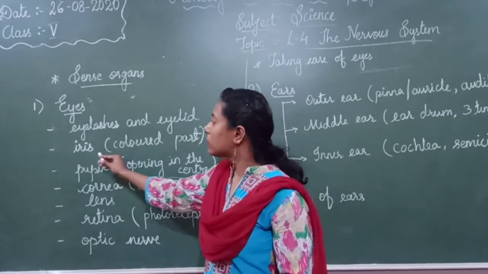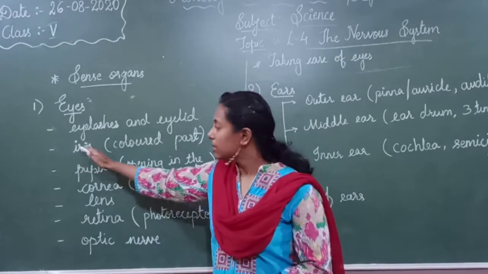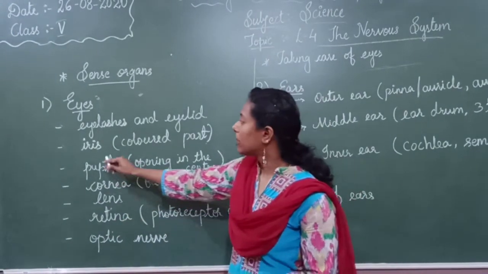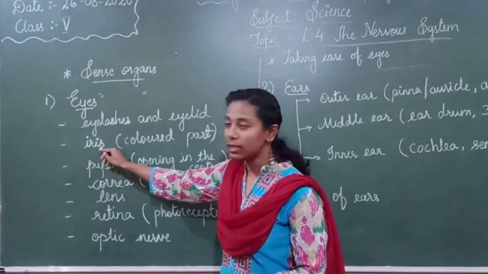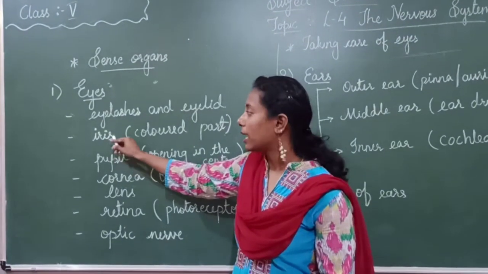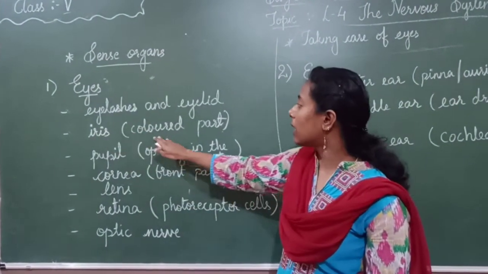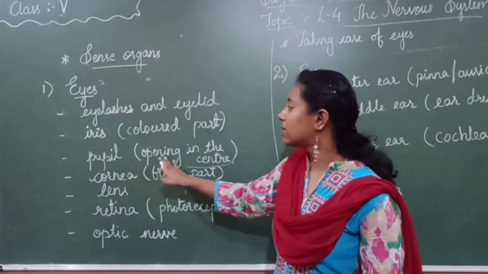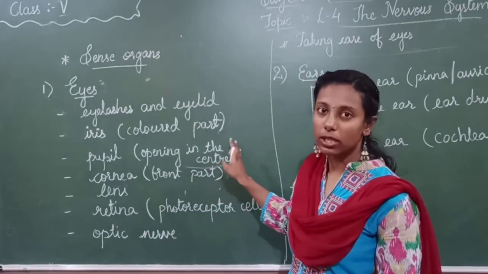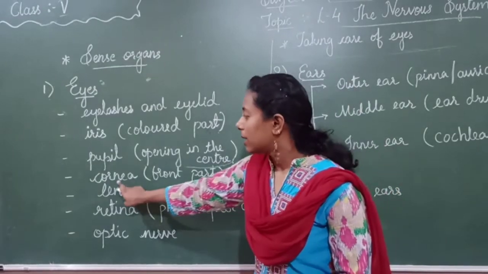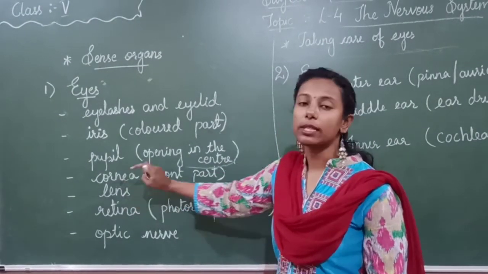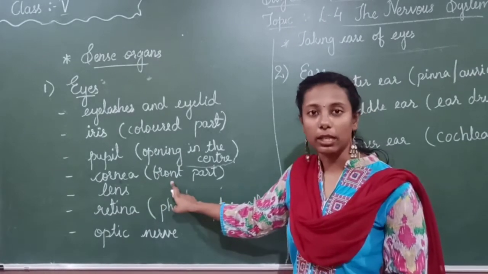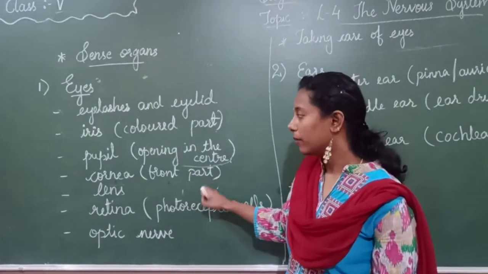Okay. Next, these are the parts present in our eyes. So there is one iris. I-R-I-S, iris. It is the colored part of the eye. Pupil. This is an opening in the center of the eye. There is a cornea which is transparent and it is present in the front part of the eye.